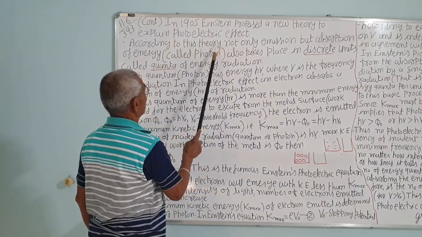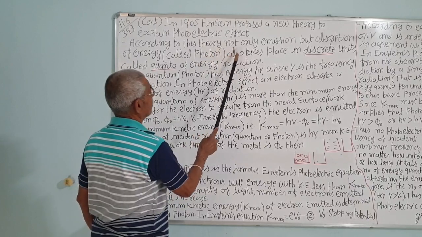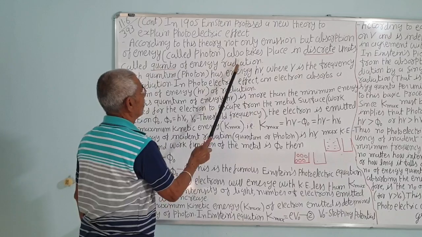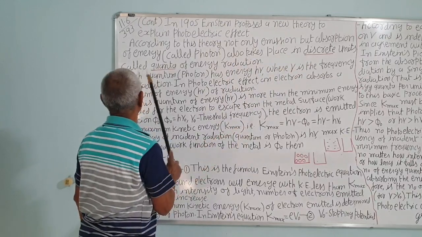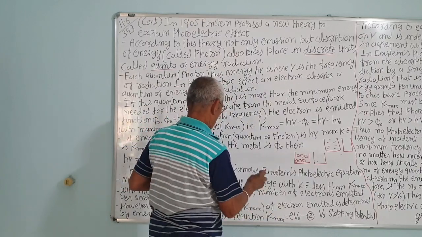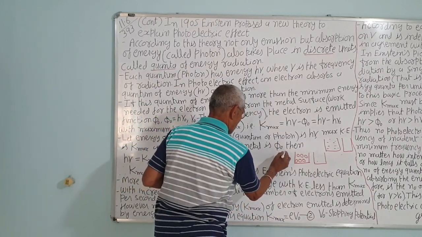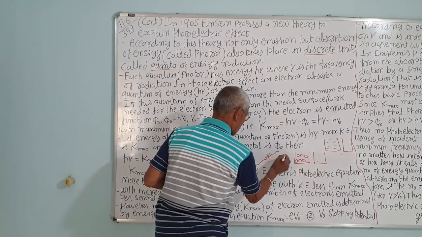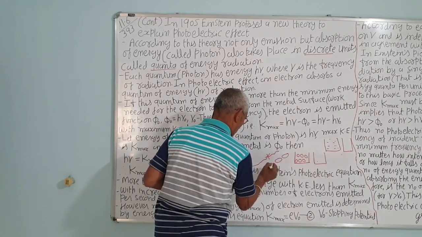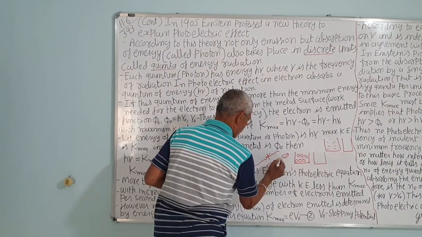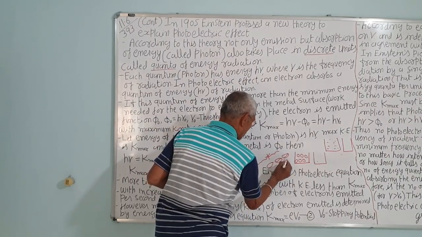According to this theory, as I said, not only the emission but absorption of energy called photon also takes place in discrete units called quanta. So suppose the light wave is coming, it is not continuous like this, it is quanta, packets. Each quantum has a wave having the frequency nu.